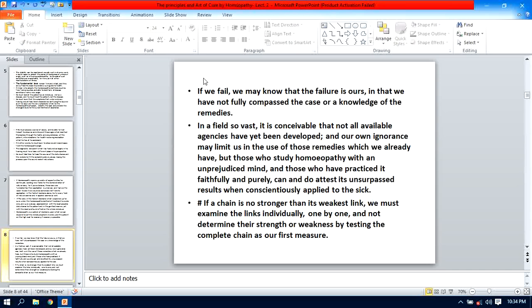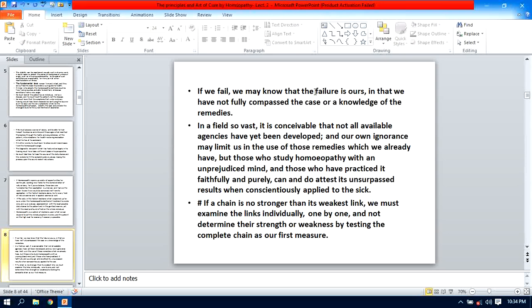Yes, he told you that if you fail to restore the sick to health, if you fail to establish the ideal cure, then whatever the failure, it is ours, isn't it? Take the responsibility of the failure, in that we have not fully compassed. Compass means you did not use the indications properly. You have not fully compassed or covered the case or the knowledge of the remedy.